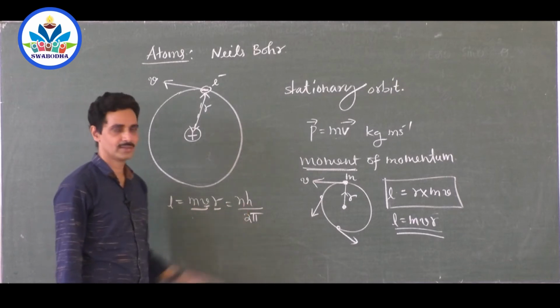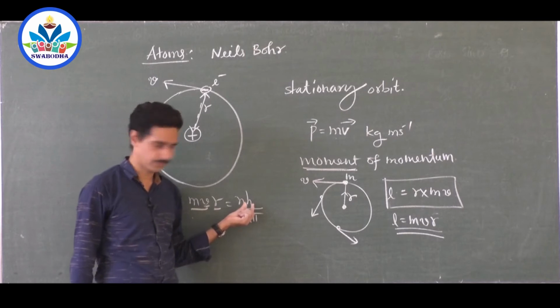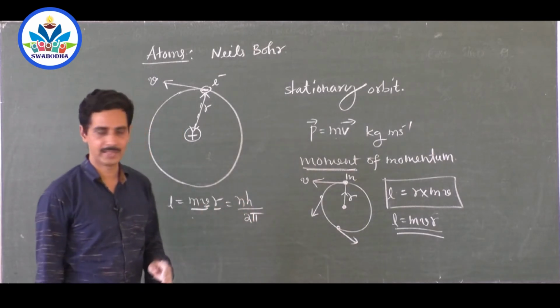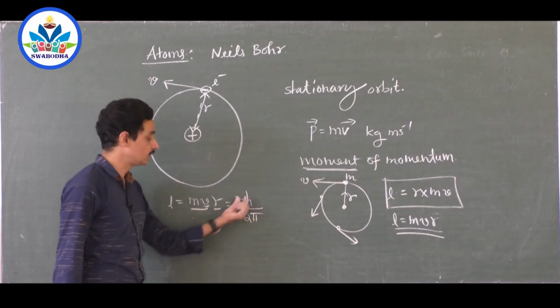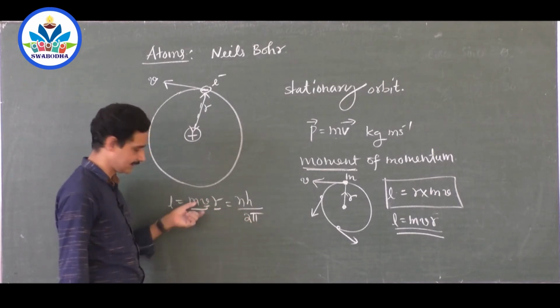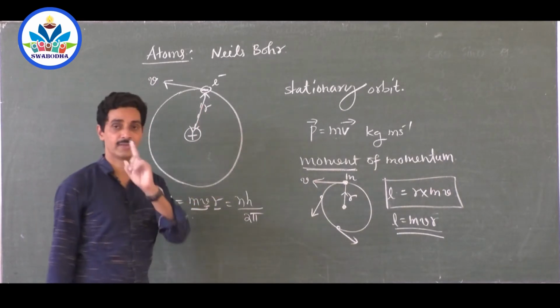Calculate. Is it equal to 1h by 2 pi? You know what is h? 6.6 into 10 to the power minus 34. n equal to 1 you put. Try to calculate this and calculate 1h by 2 pi: 1 into 6.6 into 10 to the power minus 34, divided by 2 into 3.14. Calculate this and this. If they are equal, then this is possible. It is the first orbit.